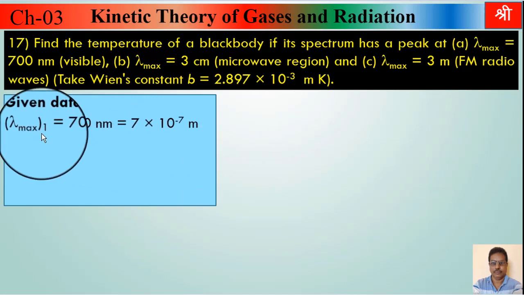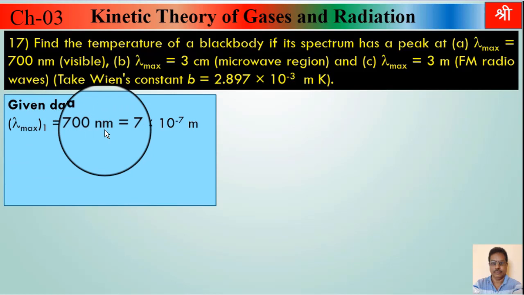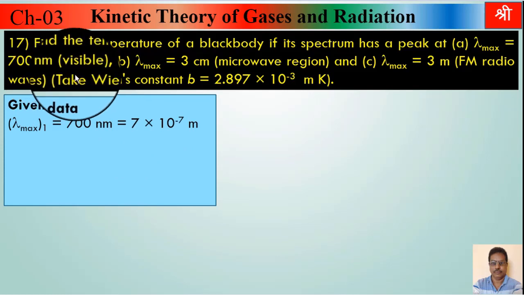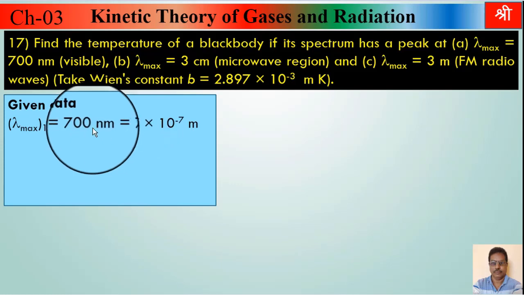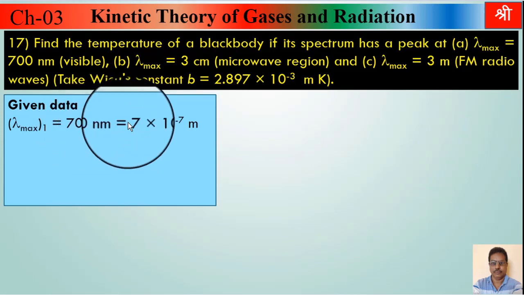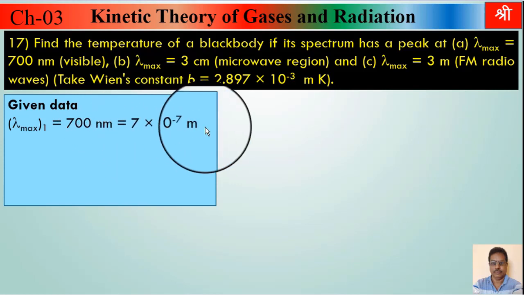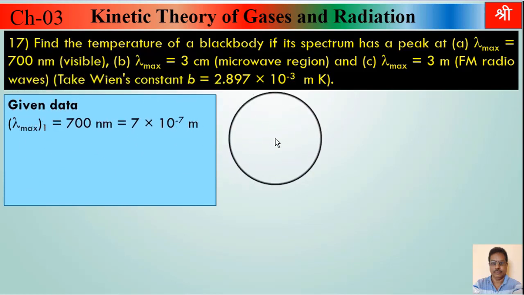First lambda max, we will call lambda max 1 equal to 700 nanometer, but convert that into meter. When you convert nanometer into meter, always remember 1 nanometer equals 10 raised to minus 9 meter. So 700 into 10 raised to minus 9, but these two zeros are adjusted. So 10 raised to minus 9 plus 10 raised to 2 becomes 10 raised to minus 7 meter. Don't forget to convert that into SI unit, and the SI unit of wavelength is meter.